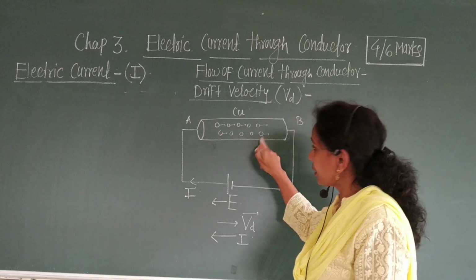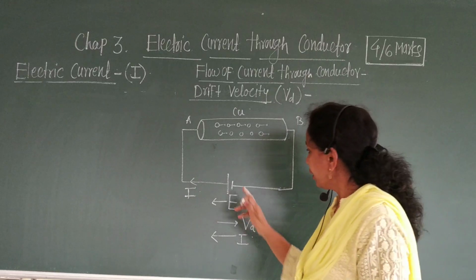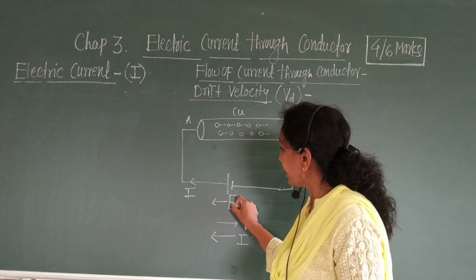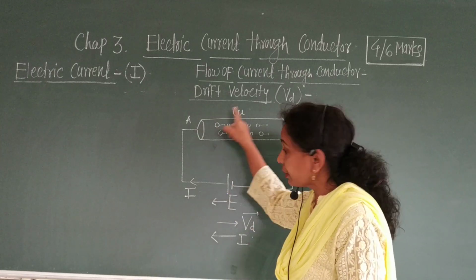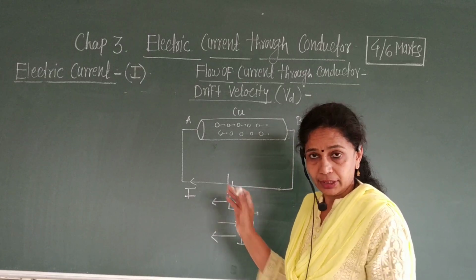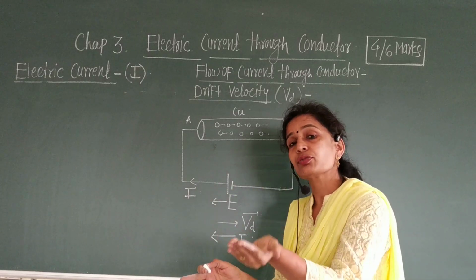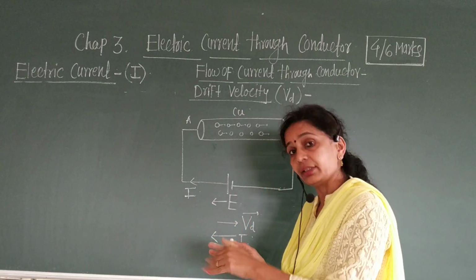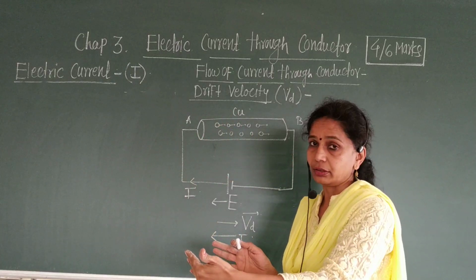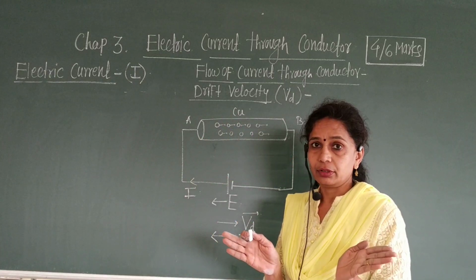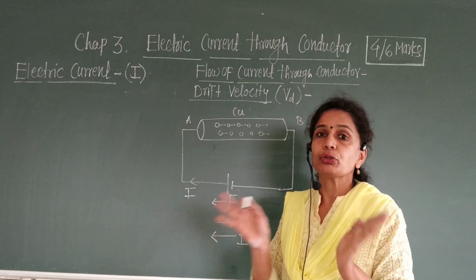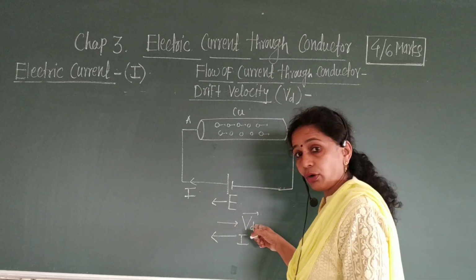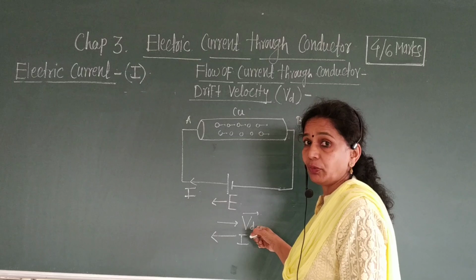Okay, now this conductor, meaning the copper wire, is connected to the battery supply, which produces the electric field E. Then current is set up in the circuit. Electric field is set up and therefore current is flowing through the conductor. Before that the electron is flowing and then current is flowing in the conductor. The direction of flow of electrons is opposite to that of the electric current. Okay, and the direction of Vd means drift velocity.